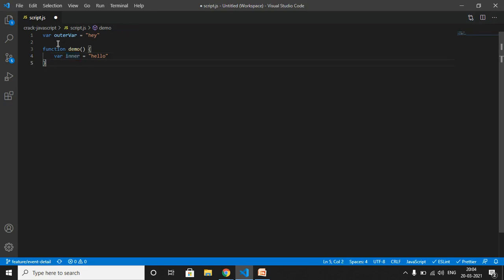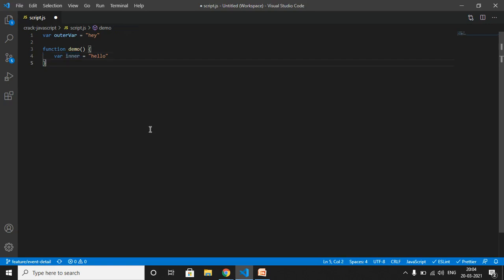What I mean is we can use our outer var inside this demo function as well as outside of this demo function, but our inner variable is declared within that function scope, so we cannot use it outside of the demo function.